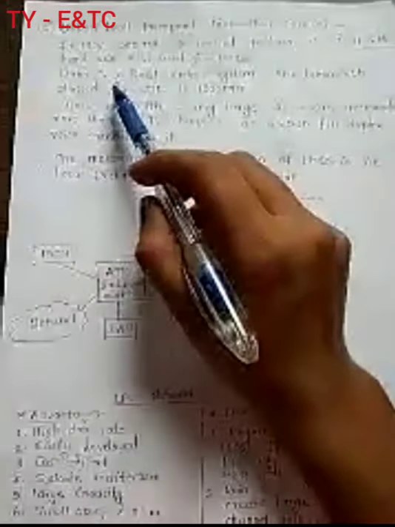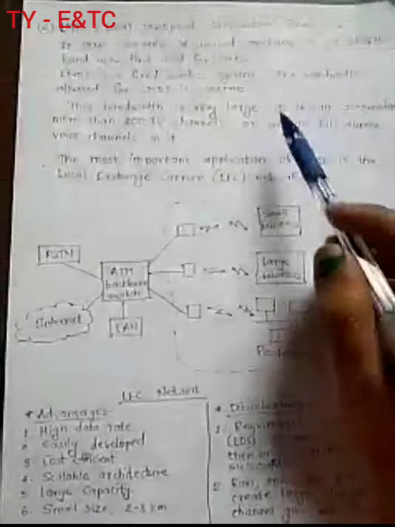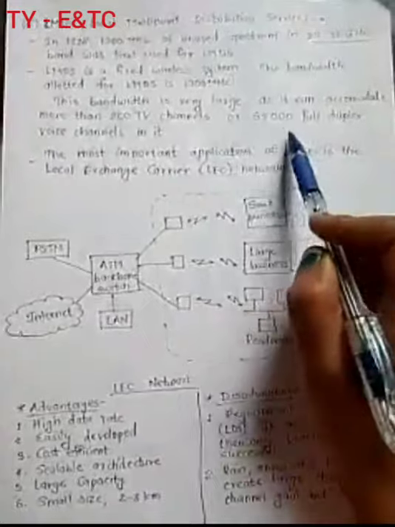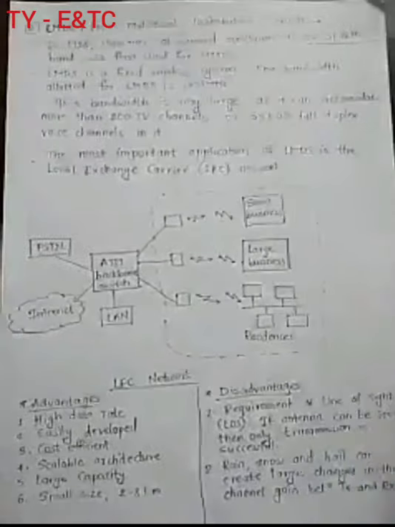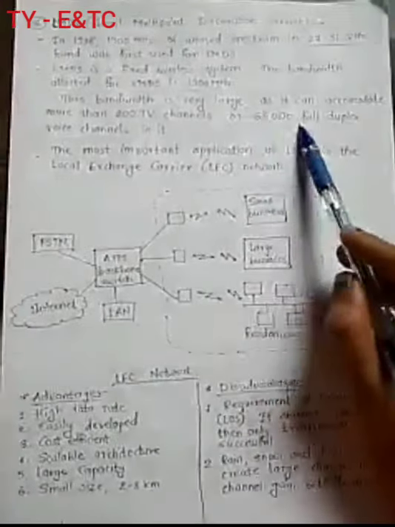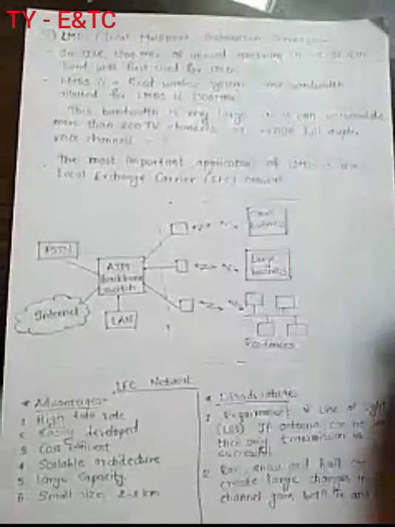LMDS, as I told, it is a fixed wireless system, and the bandwidth allotted for this LMDS is 1300 megahertz. This bandwidth is very large. See, 1300 megahertz is quite large bandwidth for communication purpose. So it can accommodate more than 200 TV channels or 65,000 full duplex voice channels in it. So at a time, you can transfer 65,000, that too in a full duplex way. You can transfer this many voice signals, as it is having a very high bandwidth for communication.